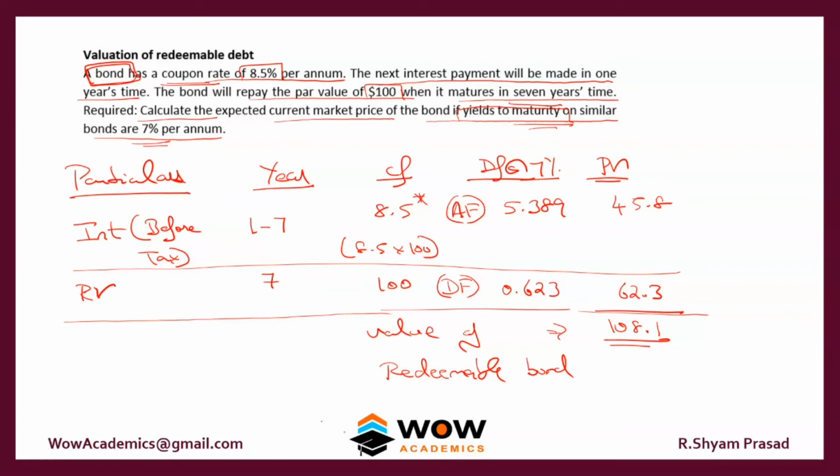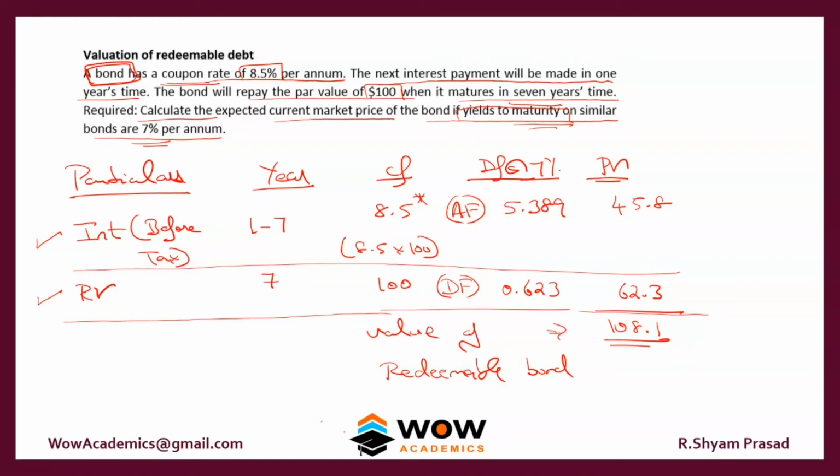So if you want, we'll explain it once more. There are two cash flows coming from the bond: one is the interest and the other is the redemption value. Take the interest before tax. That interest occurs for 7 years, from the first year to the 7th year. Redemption value occurs only in the 7th year.